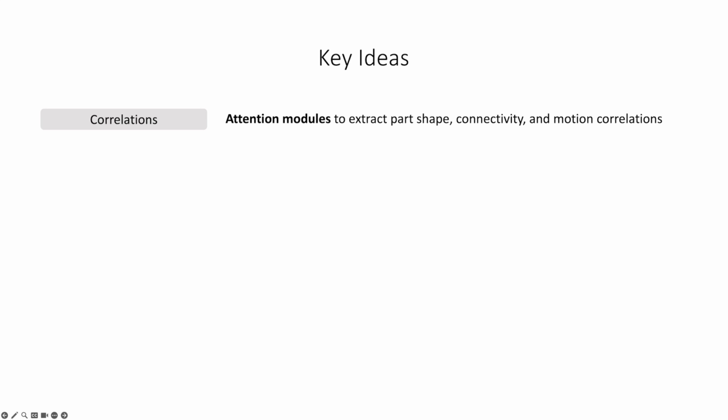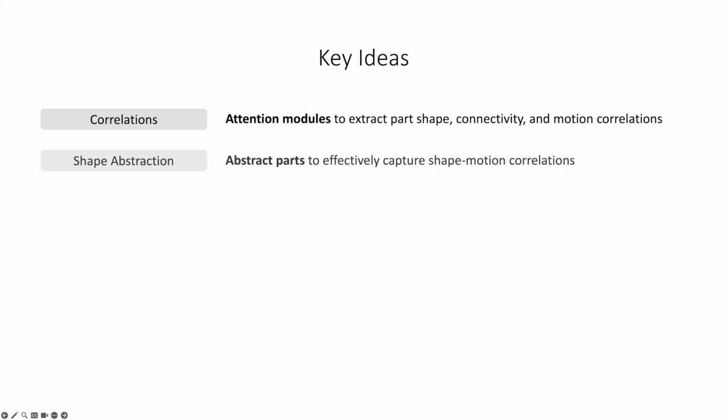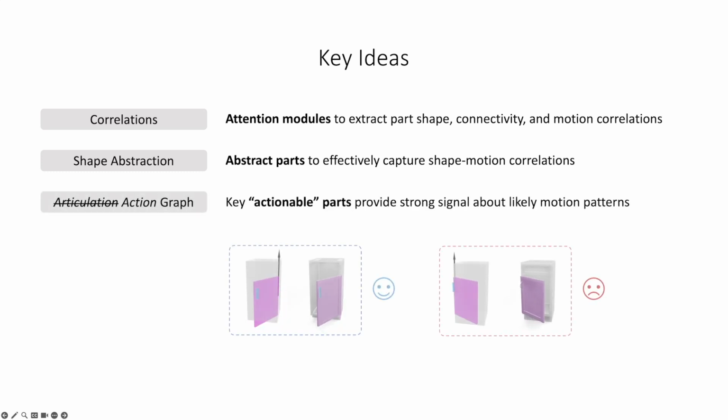Our work relies on three key ideas. First, we leverage the interplay between part shape, connectivity, and motion using a diffusion model with attention modules to extract the correlations between part attributes. Second, we lift part geometry to a shape abstraction to effectively capture shape-motion correlations. Lastly, we leverage key actionable parts like door handles and their relationships to other parts to provide a strong signal about likely motion patterns. In this example, the handle on the left top corner indicates the door is more likely to be opened from the left rather than from the right. Together, these ideas enable fine-grained generation and control.